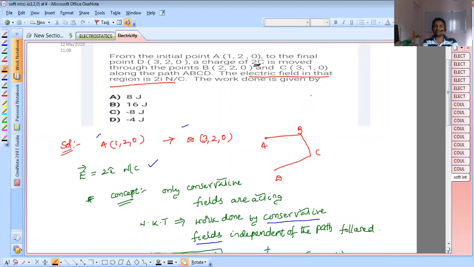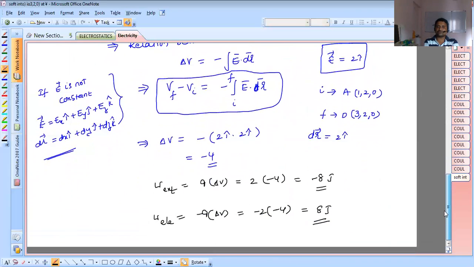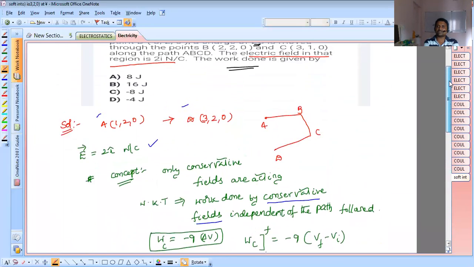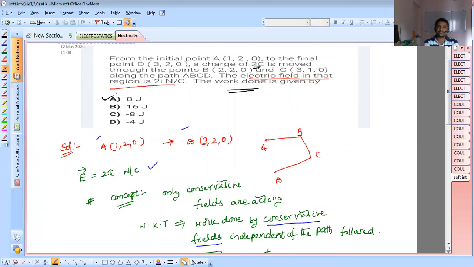The question: work done is given by. Actually, I think in this question, from the initial point (1, 2, 0) to the final point (3, 2, 0), a charge of 2 coulomb is moved through the points B and C along the path ABCD. The electric field in that region is 2i newton per coulomb. The work done is given by. Actually, I think this is the work done by electrical field. The work done by electrical force is equal to plus 8 joules, because the work done by external force is minus 8 joules. So I thought this is the work done by electrical field. So then option A is correct.